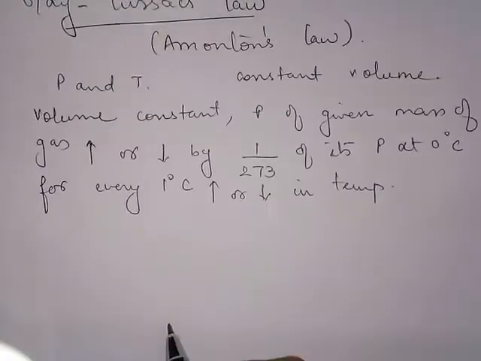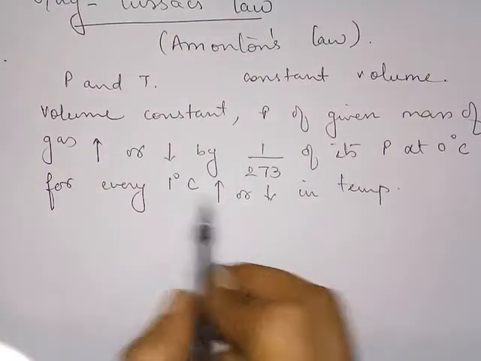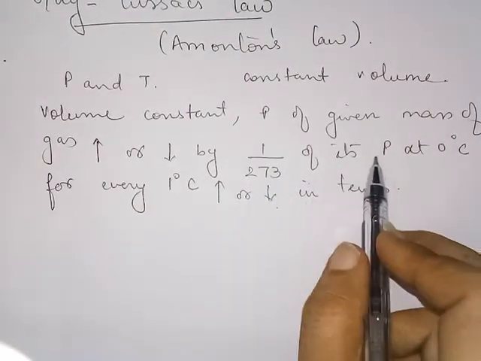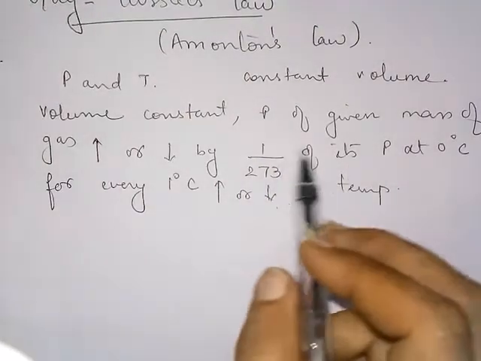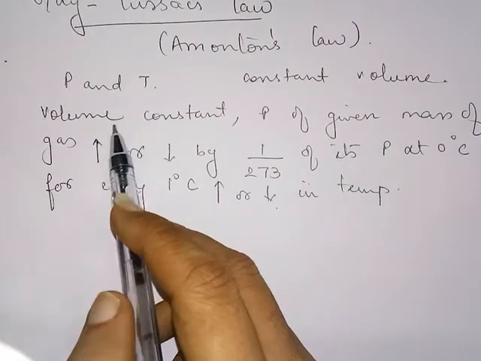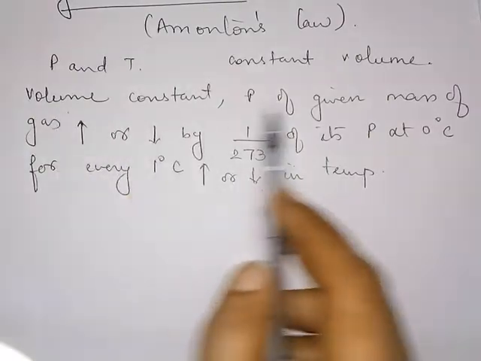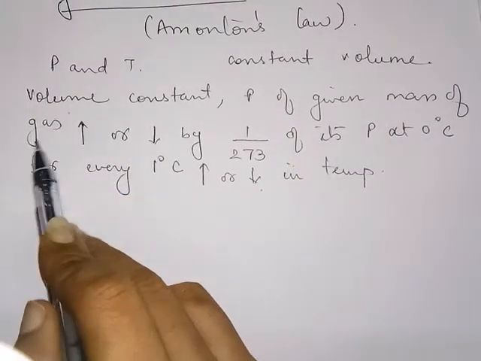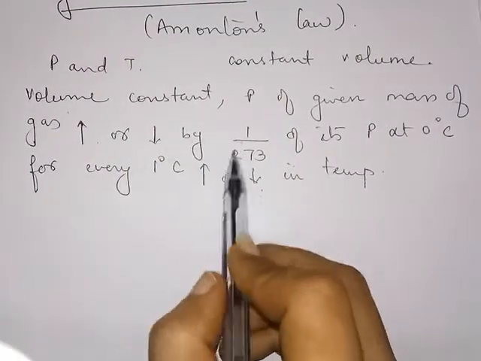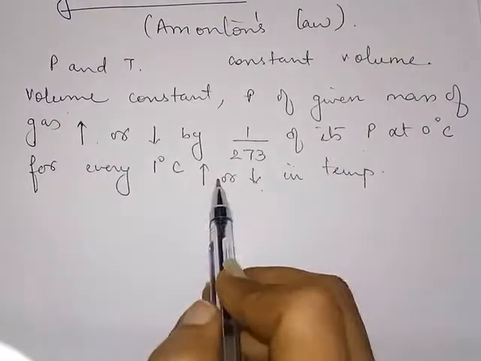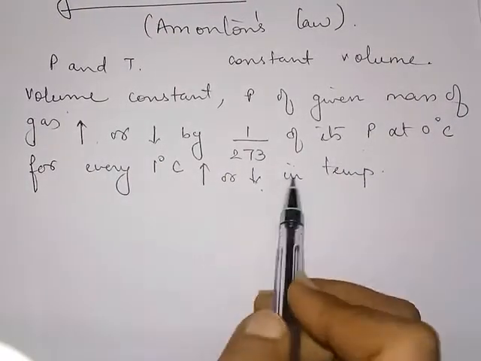जिस तरह से वॉल्यूम का इंक्रीमेंट और डिक्रीमेंट हो रहा था 1 डिग्री राइज या फॉल इन टेम्परेचर, वॉल्यूम भी 1/273 ऑफ इट्स इनिशियल वॉल्यूम एट 0 डिग्री पे बढ़ रहा था या कम हो रहा था when the pressure was constant. Similarly, if the volume is constant, the pressure of the given amount of gas will increase or decrease by 1 by 273 of its initial pressure at 0 degree for every 1 degree rise or fall in temperature.